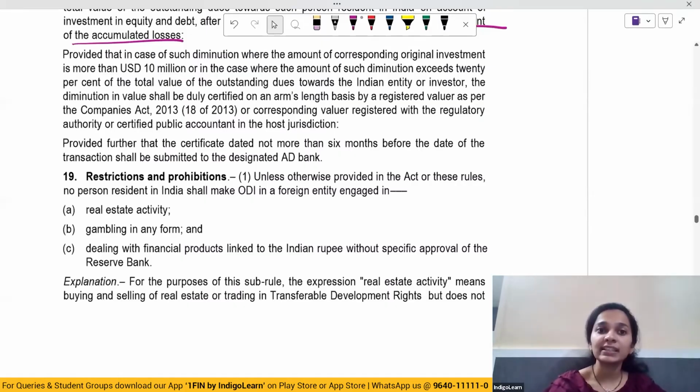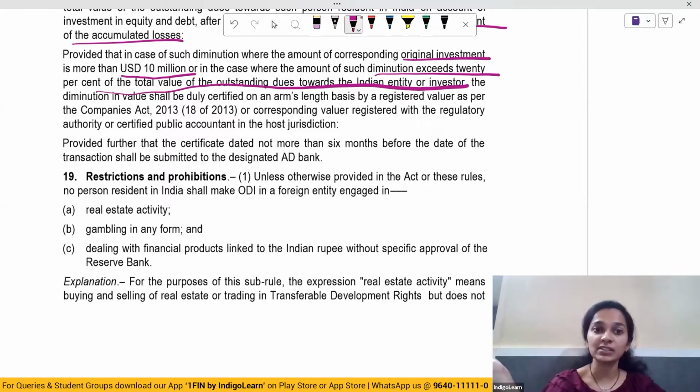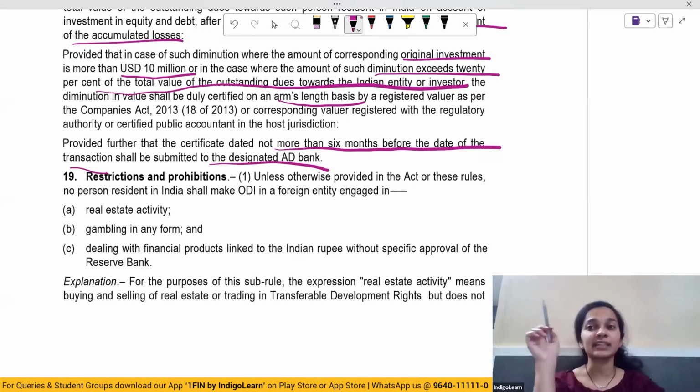And also provided that in case such diminution where the amount of corresponding original investment is more than 10 million US dollars, or in case where the diminution exceeds 20% of the total value of the outstanding dues towards the Indian entity or investor, the diminution shall be duly certified on arm's length basis by a registered valuer. Provided further that the certificate dated not more than 6 months from the date of transaction shall be submitted to the designated AD bank. What are some restrictions and prohibitions on ODI?